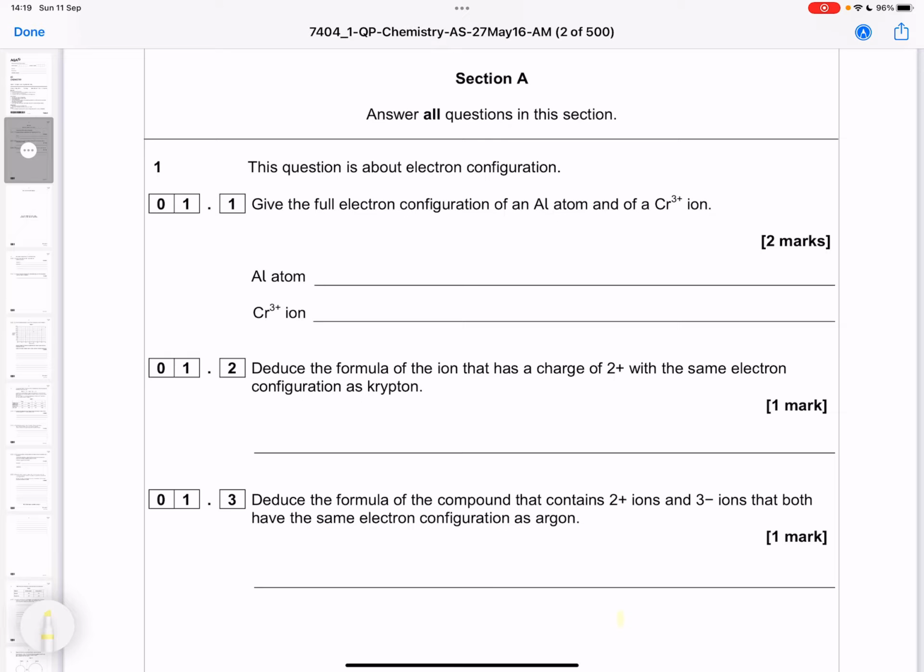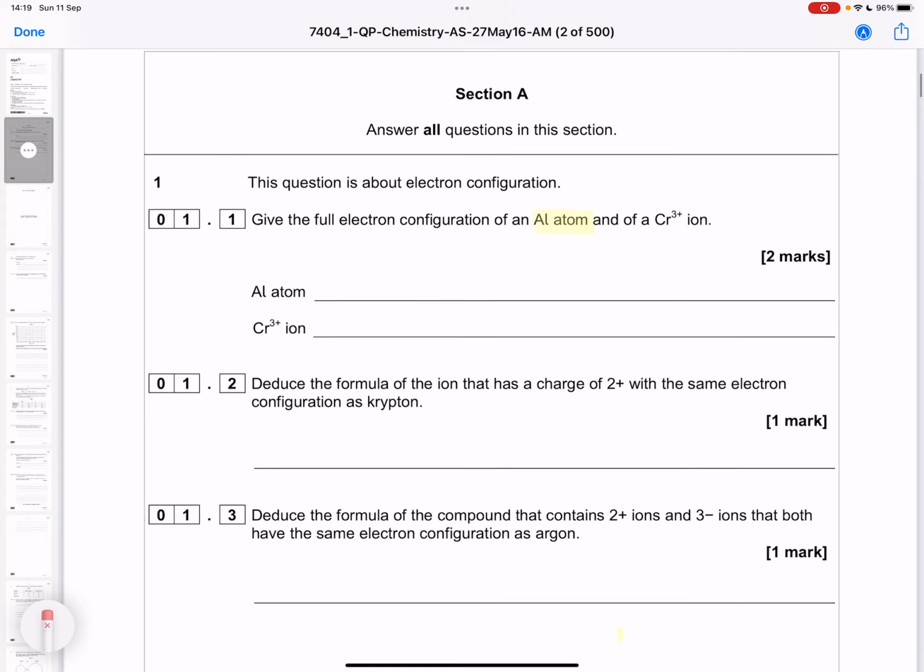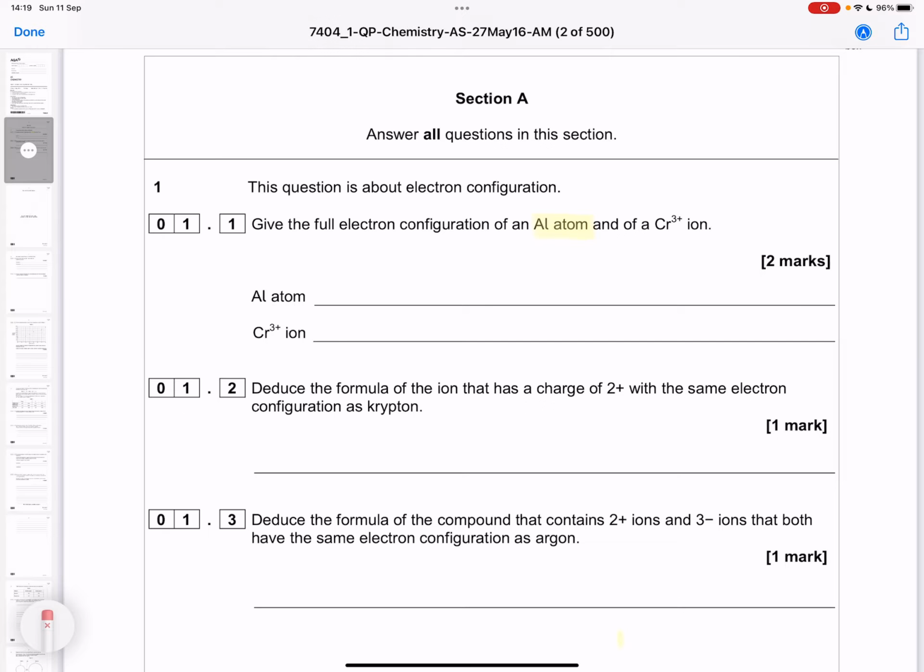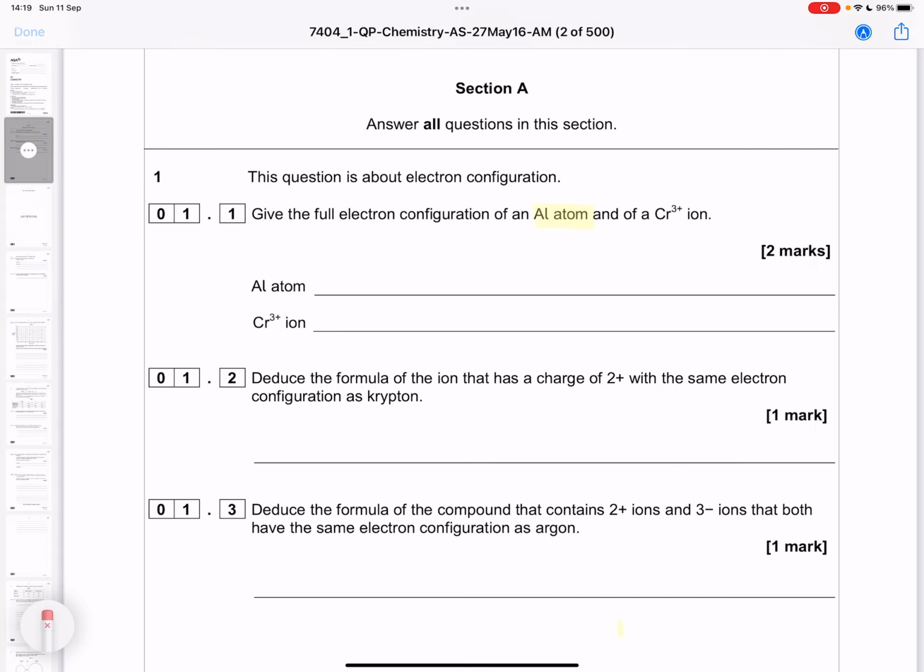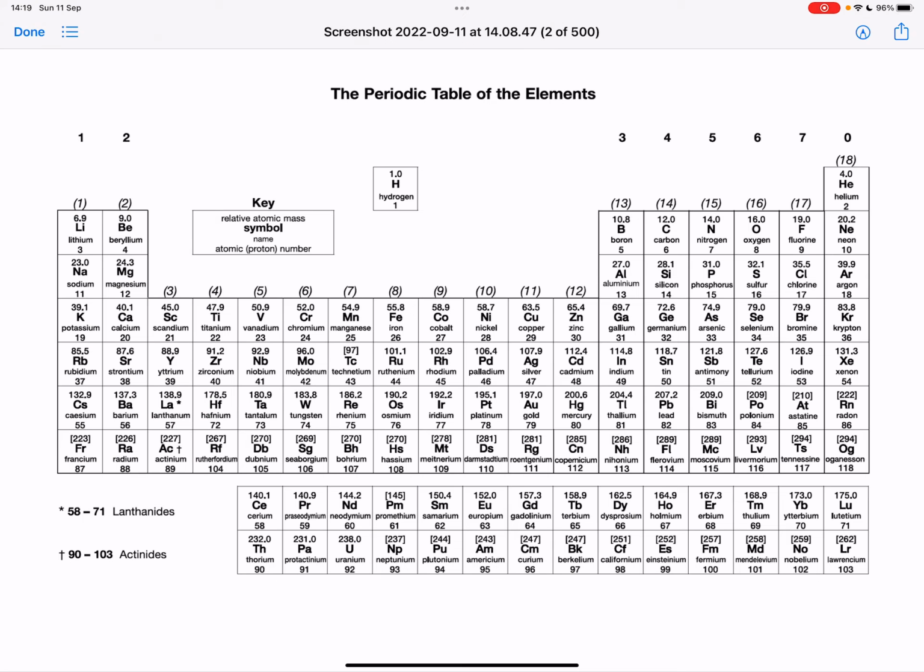So we're being asked about electron configuration in this question. We've been asked to give the full electron configuration of the aluminium atom. So the first thing that you need to do is go to your periodic table. Find your periodic table and look up aluminium.